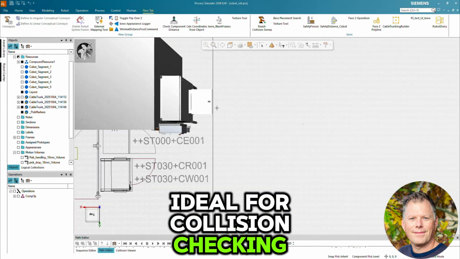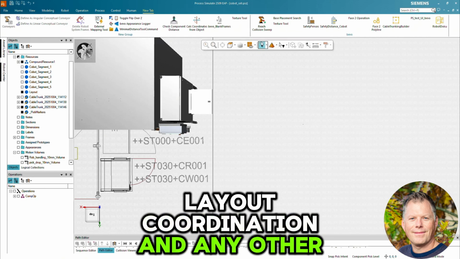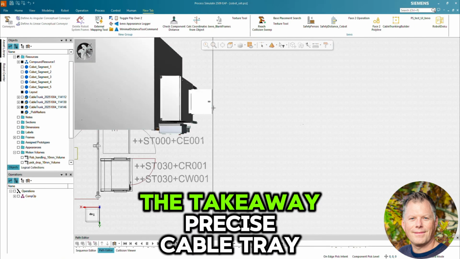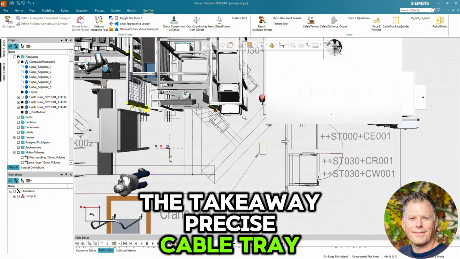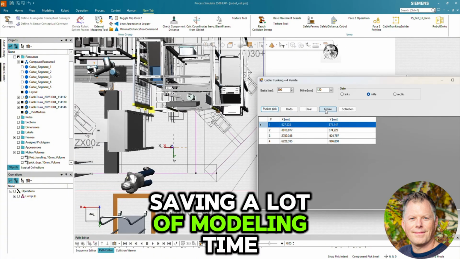Ideal for collision checking, layout coordination, and any other planning tasks. The takeaway: precise cable tray with just a few clicks, saving a lot of modeling time.